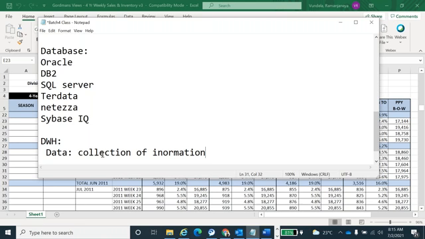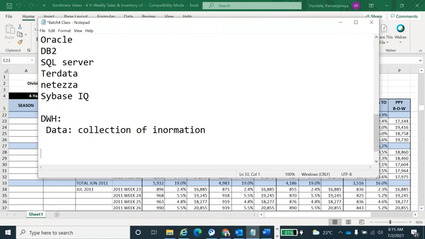Okay, that information is data only. So whatever we are doing, some transaction or this one, everything will be called data only. That data we are going to store somewhere. Maybe it could be databases, it could be flat files, it could be legacy systems, anywhere. So that we call raw data.